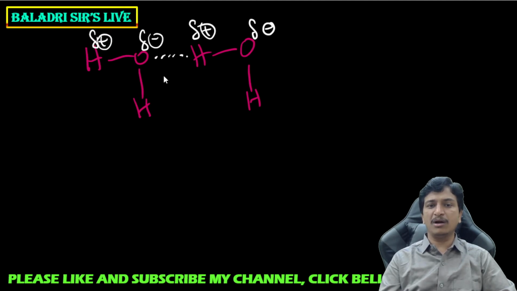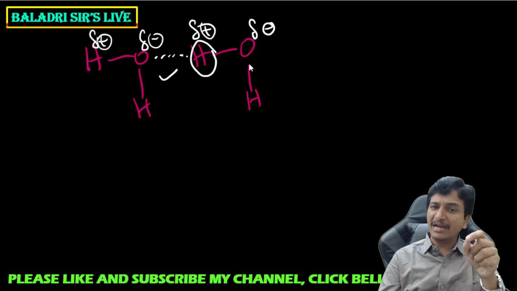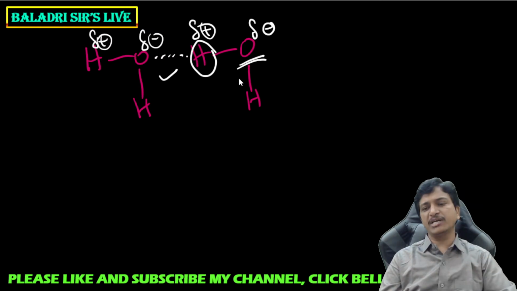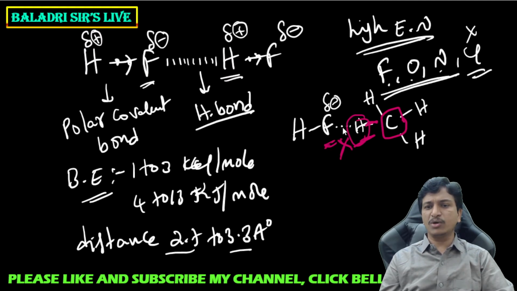Now this bond is called a hydrogen bond. Whatever hydrogen atom is involved in hydrogen bonding should again be attached to a highly electronegative element. Then only it can form this hydrogen bond. You got my point? So the bond present between this HF and methane molecule is not a hydrogen bond. The hydrogen should again be attached to another highly electronegative element. Then only this bond can be termed a hydrogen bond. Is it clear to you?